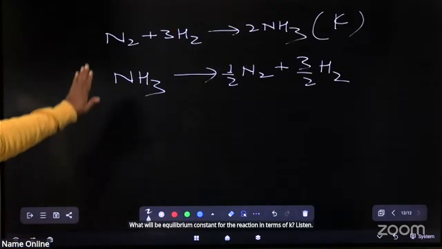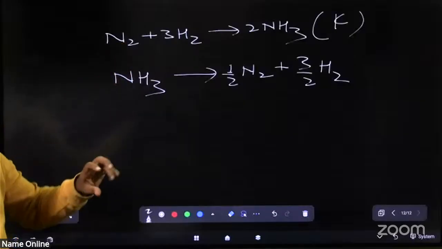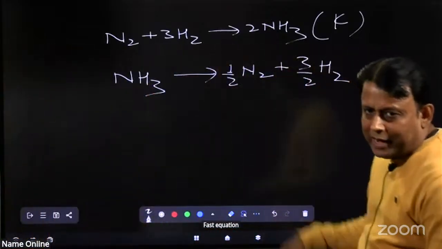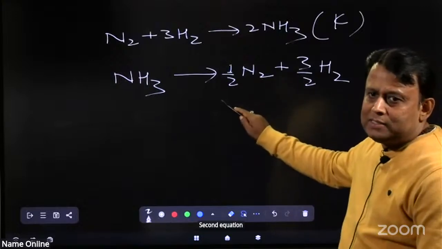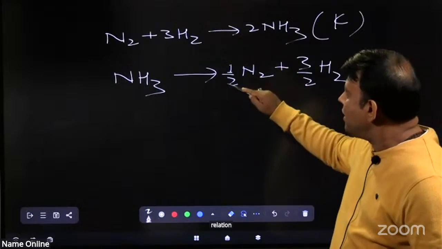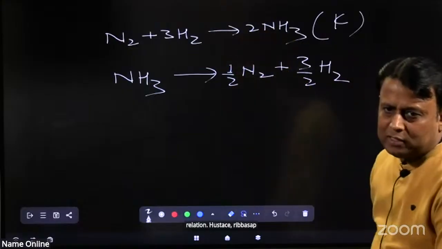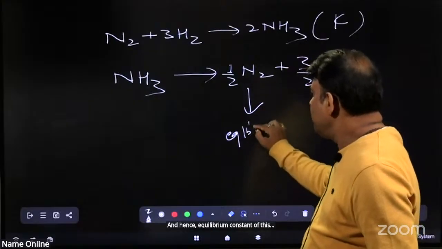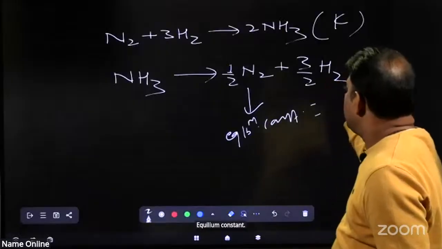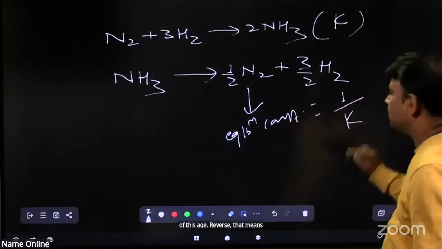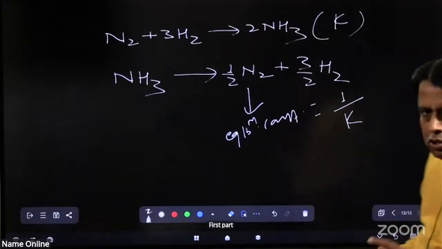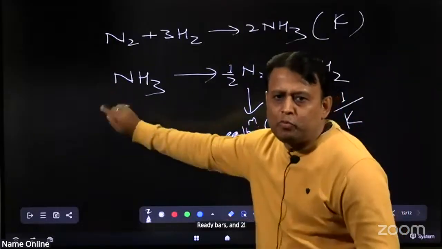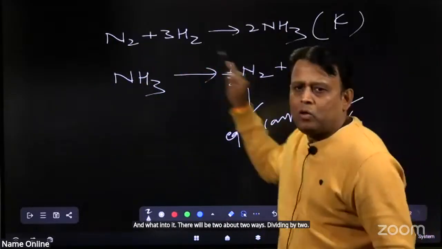Listen. First check the relation between both equations, first equation and second equation. There are two relations. First, it is the reverse of the above equation, and hence the equilibrium constant is reversed, that means 1 by K. But not only reverse, the coefficients are also divided by 2: 1 by 2, 3 by 2.